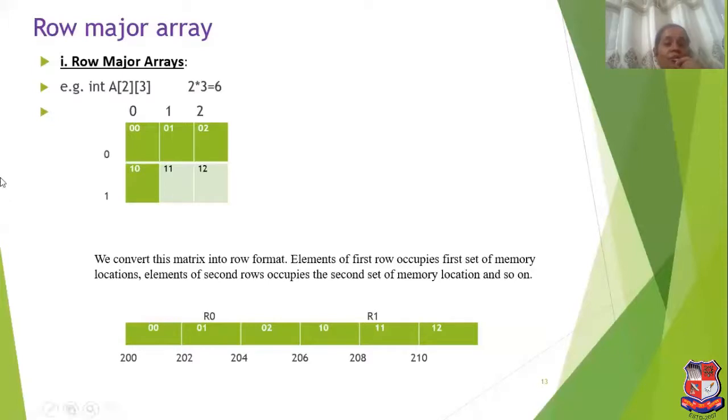So here we are showing integer a[2][3]. Integer is a data type, a is the variable or array name, and 2 by 3 is the size of the array or size of the matrix. Here we have shown one matrix which contains the values 0,0, meaning 0 row 0 column, 0 row 1 column, 0 row 2nd column. Same thing for the second row: 1 row 0 column, 1st row 1st column, 1st row 2nd column.